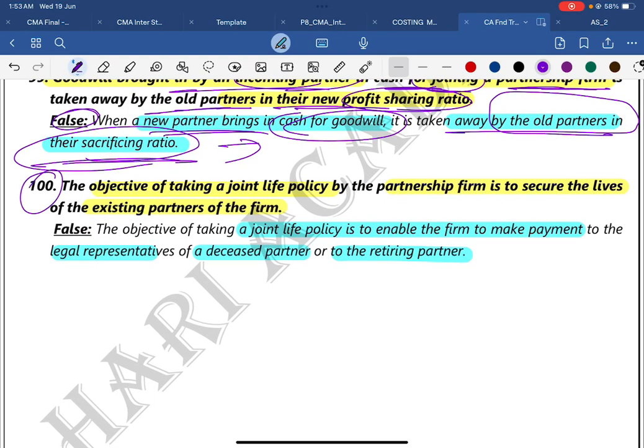100: The objective of taking a joint life policy. The century, we are going to hit a century.